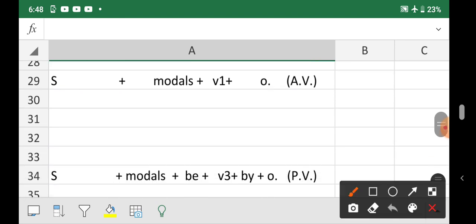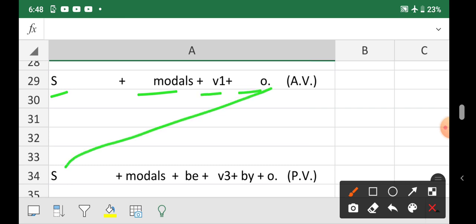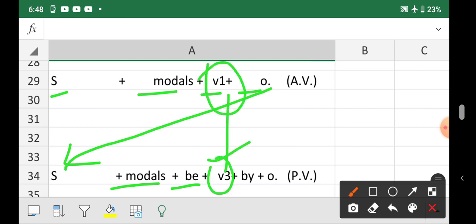Now some other rules. Subject plus modals plus verb first, object. We will bring object in place of subject, then modals, then be, then this verb first will be changed into verb third, then we will apply by. After that, this subject will take place of object. This is the rule of passive voice.